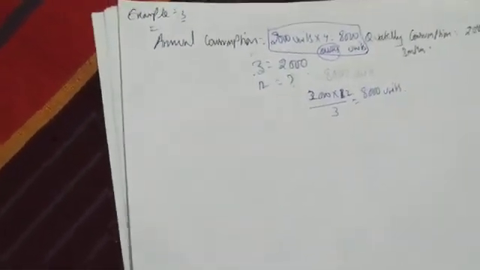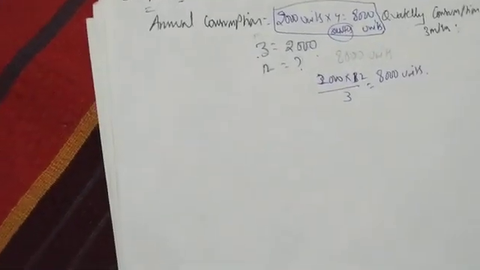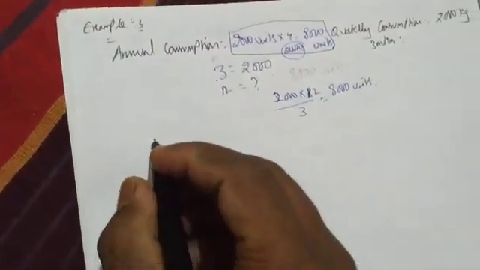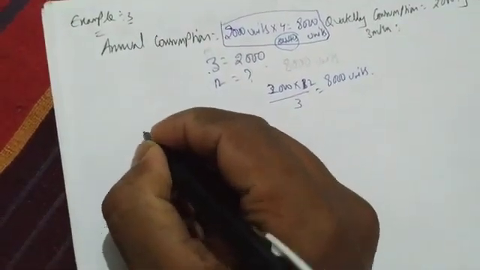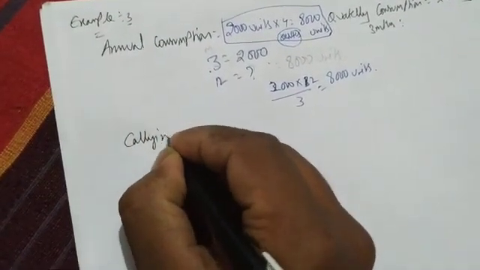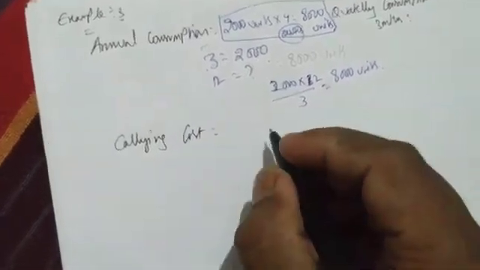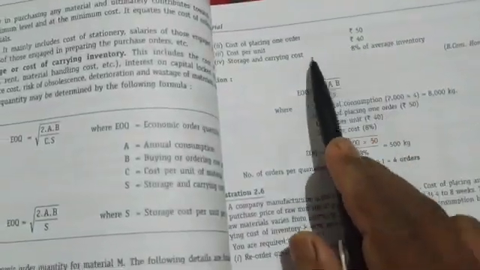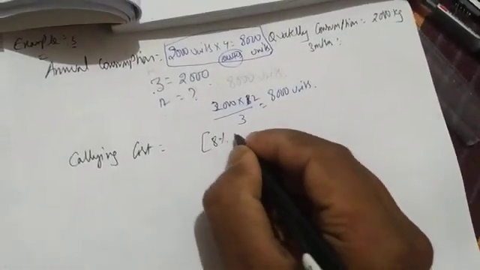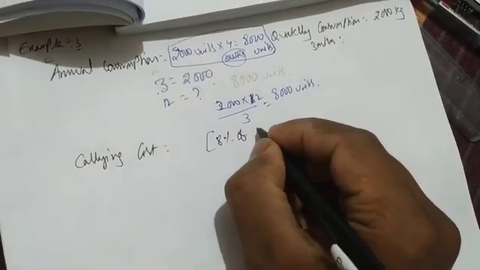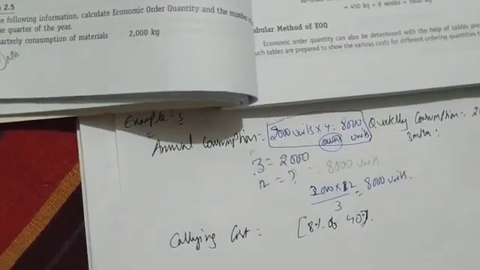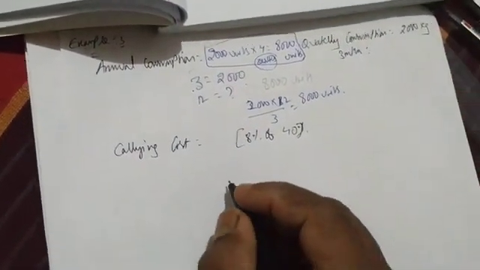So we have the entire information: ordering cost, carrying cost, everything. So carrying cost is not there, let us calculate. Carrying cost equal to, you know the formula, right? How much percent does he say? Carrying cost is 8% on what? Always on cost per unit. So 8% on 40 rupees. 40 into 8%, we will get 3.2.